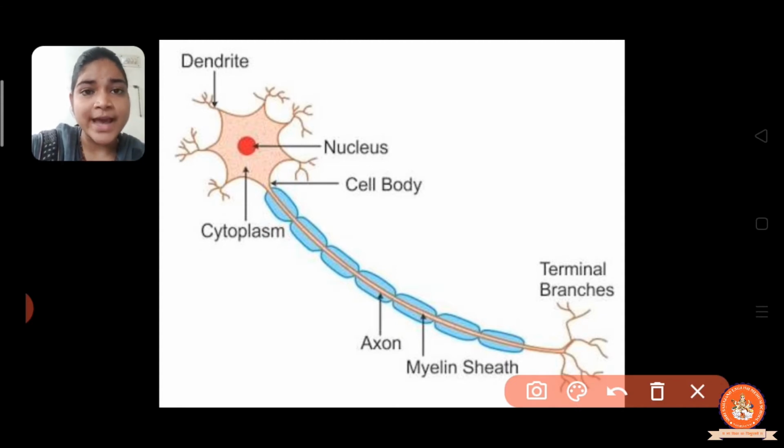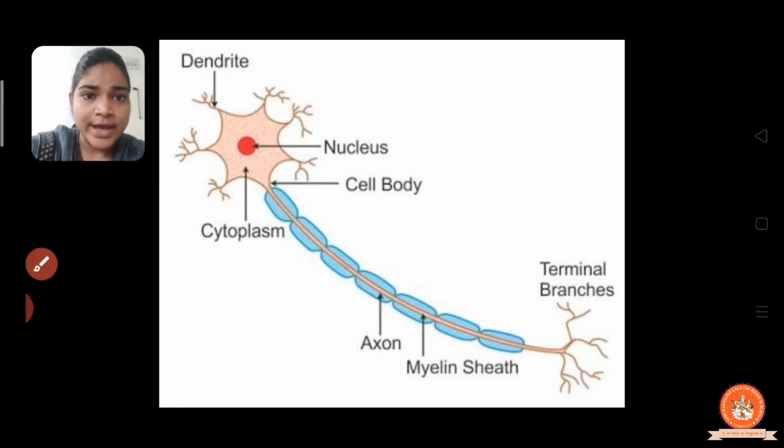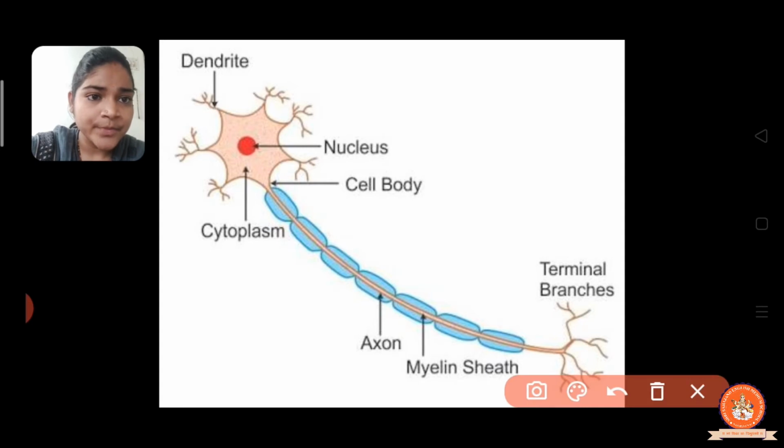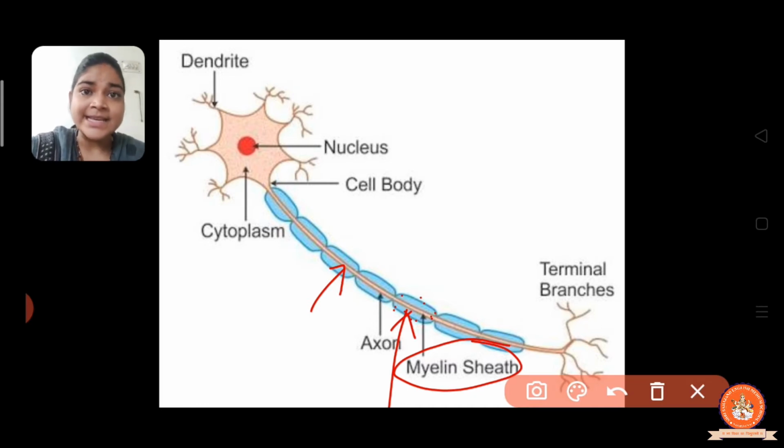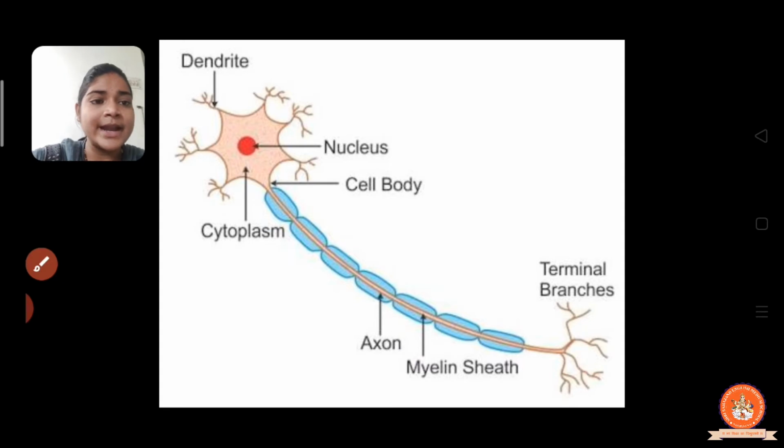So it also has an insulating protective sheath. So the axon has an insulating protecting sheath called the myelin sheath. So it is called the axon, and around that the insulating protecting sheath is called the myelin sheath, right? And here is the nerve end.